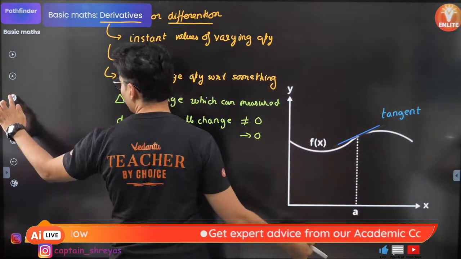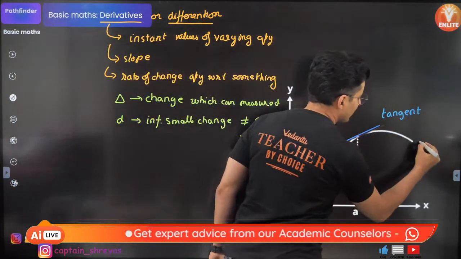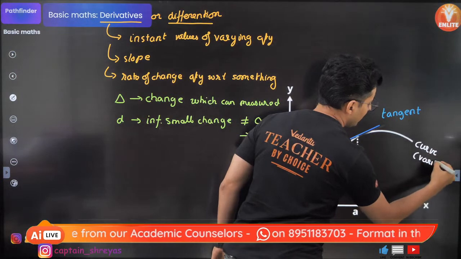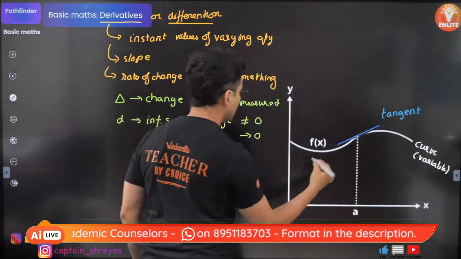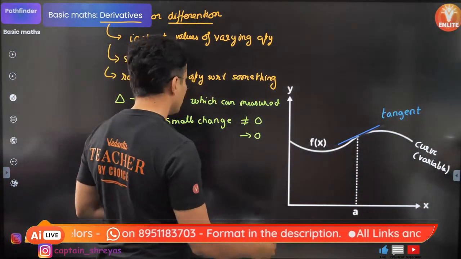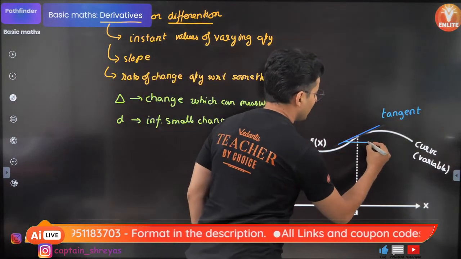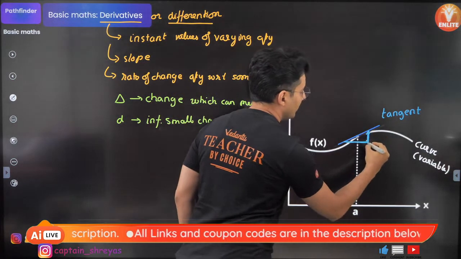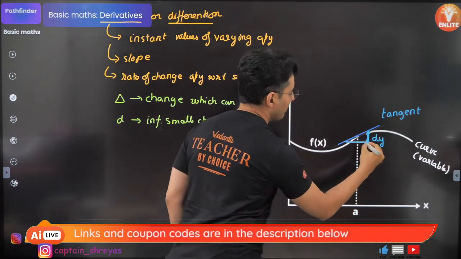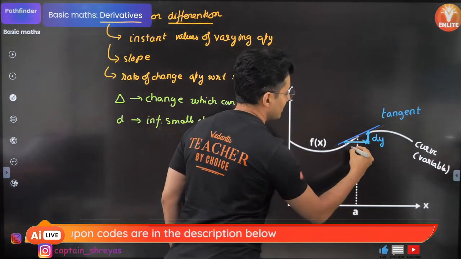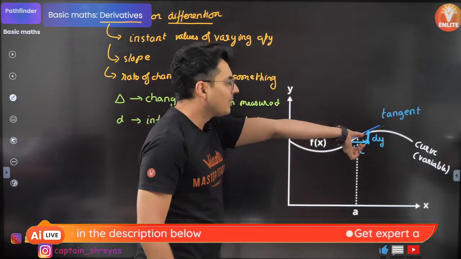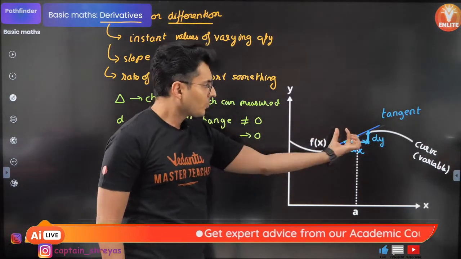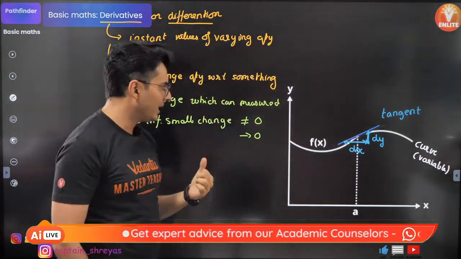This is your curve, some random curve which is variable, it is changing. The slope is how much the y changes when the x changes by so much. So it is basically dy by dx. When you extend that point, it becomes a tangent. Rate of change of y with respect to x.